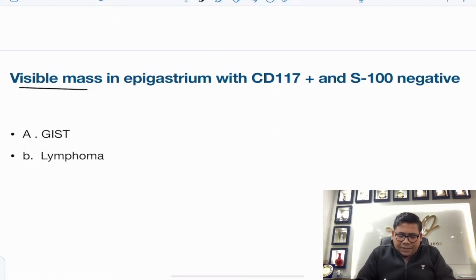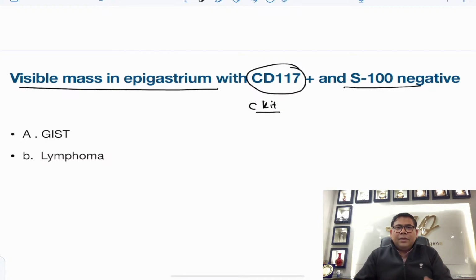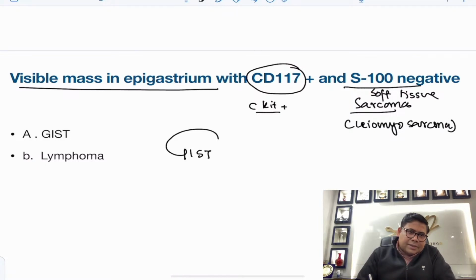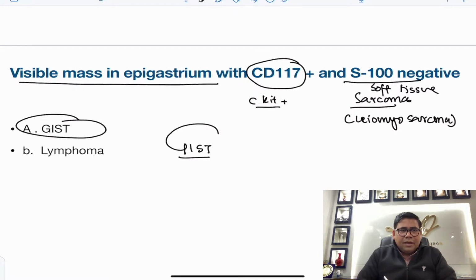Then a visible mass in the epigastric region with C-KIT mutation. So this is a C-KIT mutation, and remember S100 negative. That's a mutation that is seen in soft tissue sarcomas, basically soft tissue sarcomas in category of leiomyoma. So it's not a leiomyosarcoma, it's a soft tissue mass with C-KIT mutation, and the answer thus is a GIST. So it's a GIST, which is a very classical answer in this case.